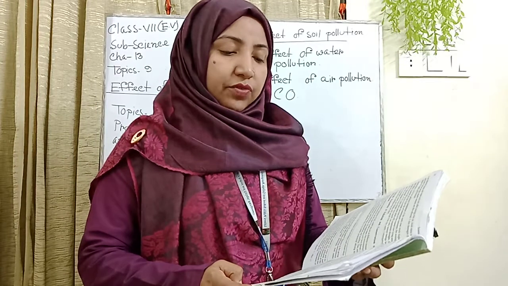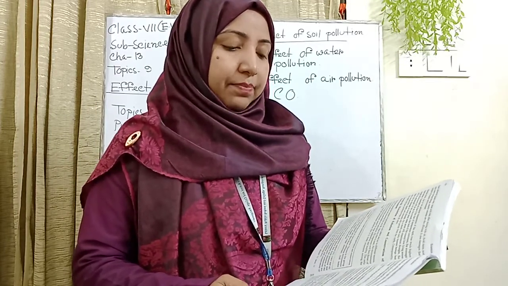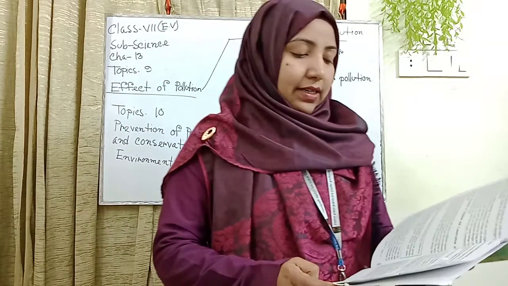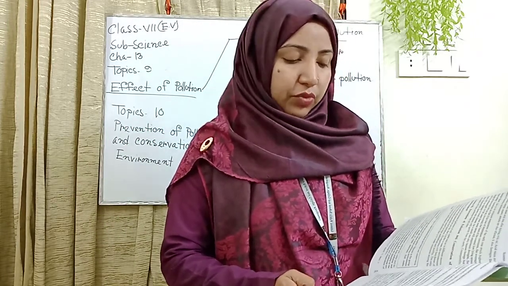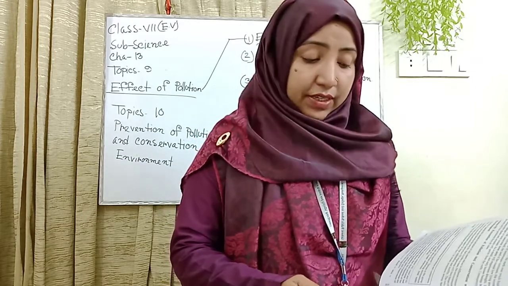Household garbage and food remains should be thrown to a particular place and buried under the soil, not thrown here and there. And people should be made aware of the harmful effects of pollution and the process of conservation of environments.